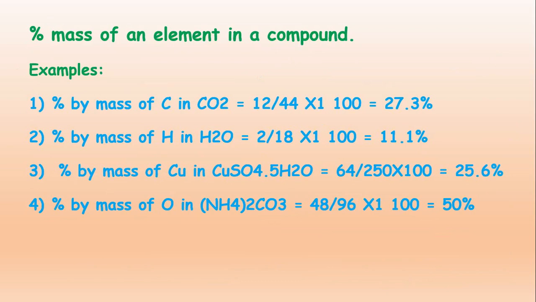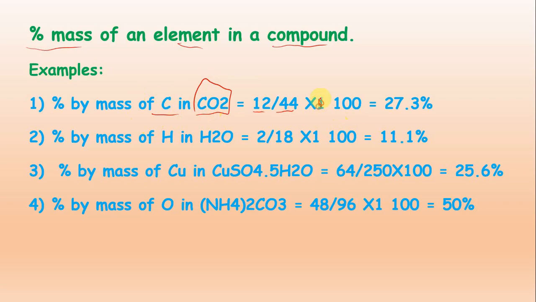Now the very important topic: how to calculate the percentage by mass of an element in a compound. Suppose we have to calculate the percentage by mass of carbon in CO2. These are questions which I have taken from past papers. The mass of the carbon we write here, that will be 12, and then the mass of the total compound, that will be 44, and if it is a percentage, we have to multiply it by 100.